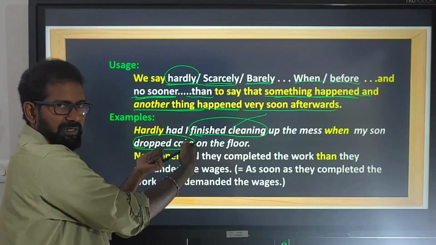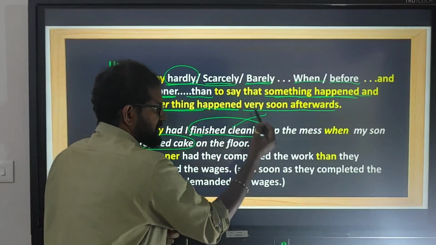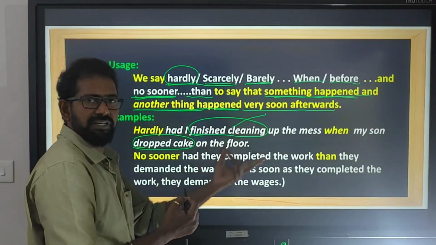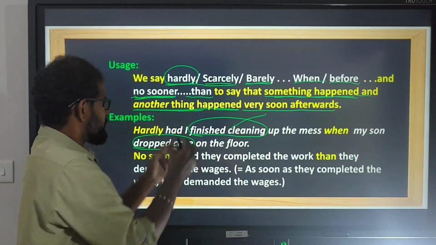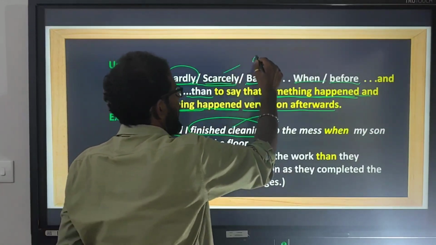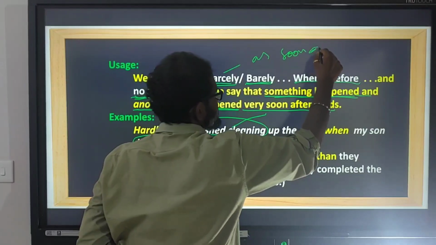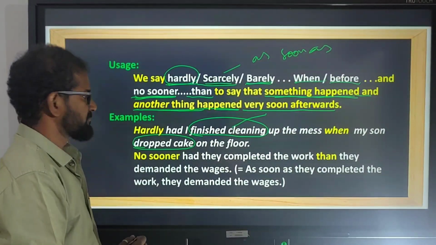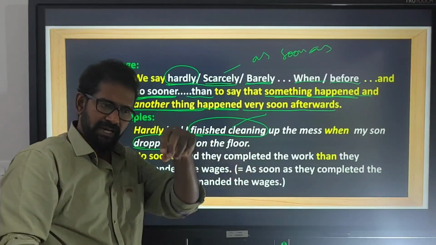So as soon as I finished cleaning, my son dropped cake. So hardly, scarcely, barely means as soon as. Two events happen one after the other immediately.